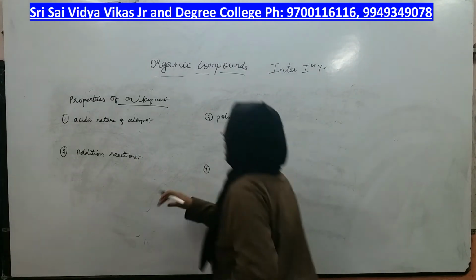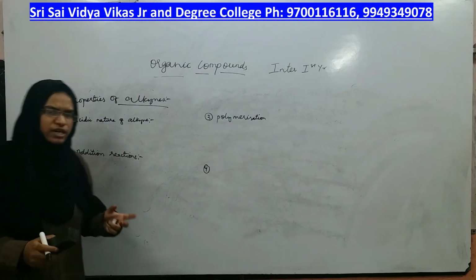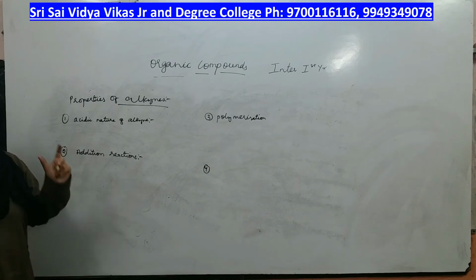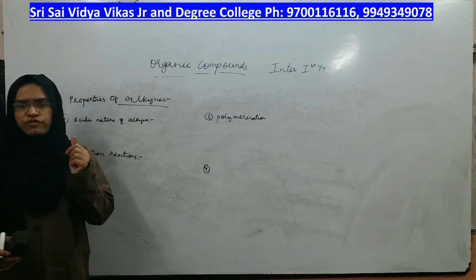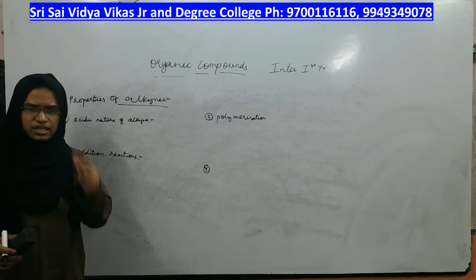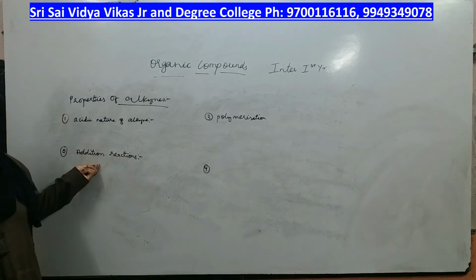Now let us look at properties of alkynes. That means the special features of alkynes. Alkynes has multiple bonds in it, which means 2 pi bonds are there. In alkenes we had 1 pi bond. So whatever reaction alkene can undergo, even alkynes can have, which are nothing but addition reaction.